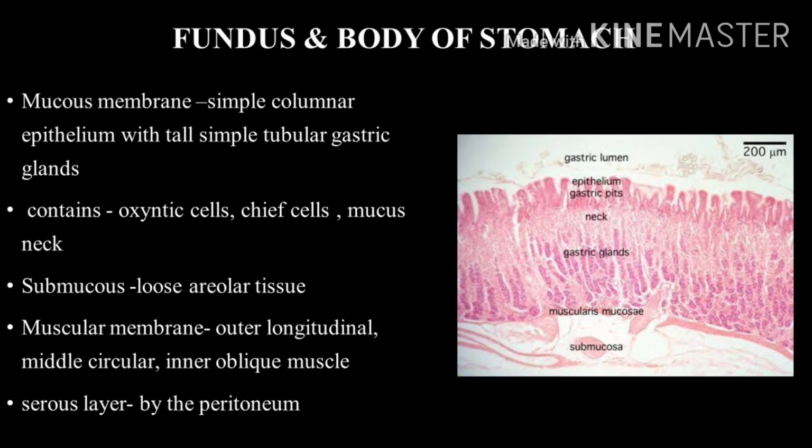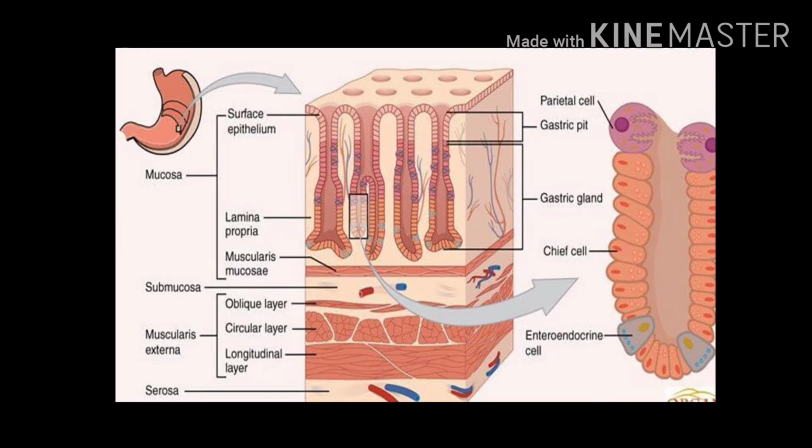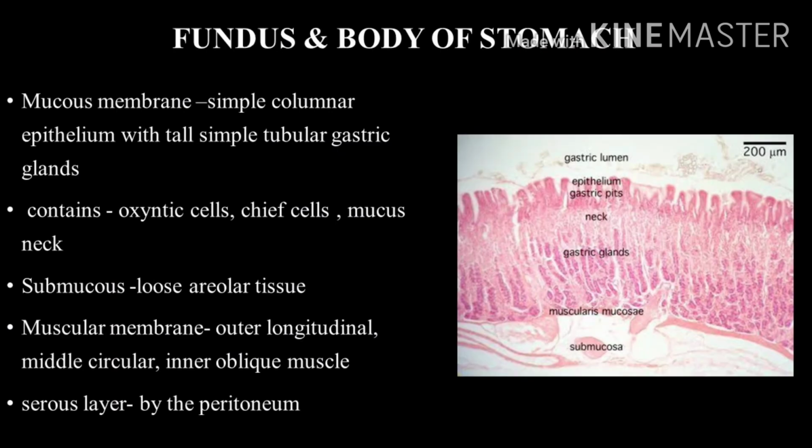Mucous membrane contains tall, simple tubular gastric glands. The upper one-third is the conducting part, while the lower two-thirds is the secretory part. The various cell types seen in this gland are chief or zymogenic cells, oxyntic or parietal cells, and mucous neck cells.